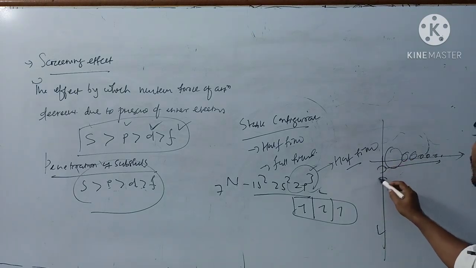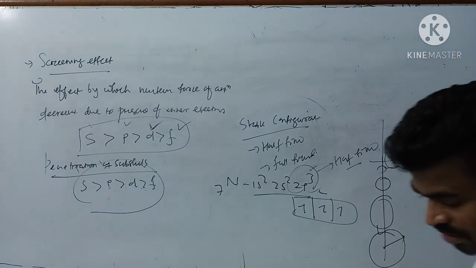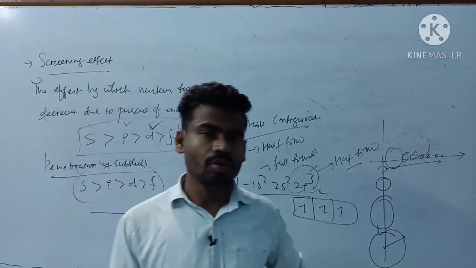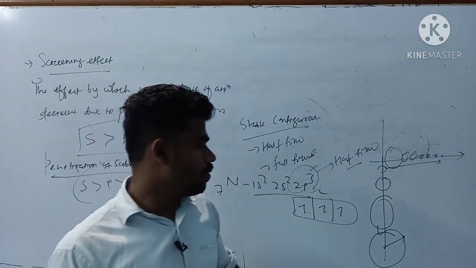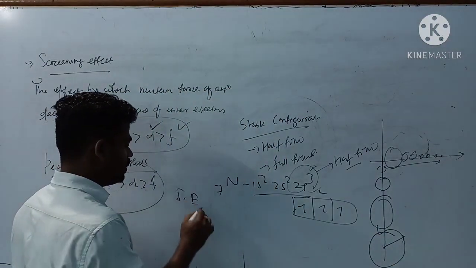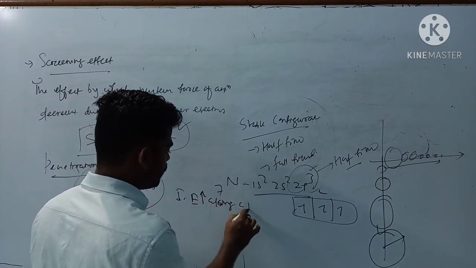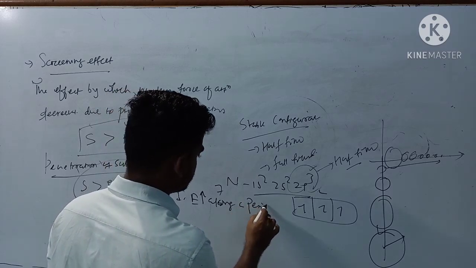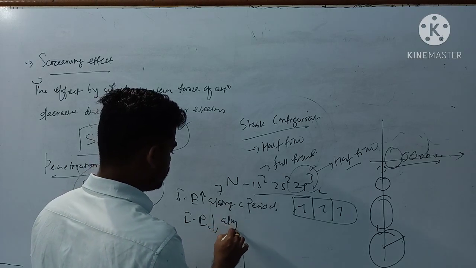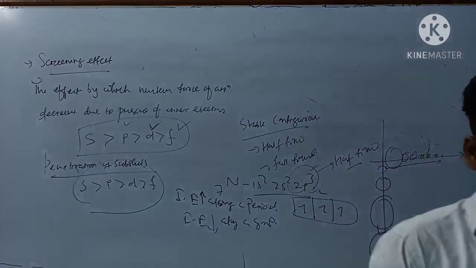And down the group, what happens? Due to increase in atomic size, the distance of a valence electron from the nucleus also increases, and the force of attraction with respect to the valence electron also decreases, so the value of ionization energy along a group decreases. I can write: ionization energy increases along a period, and ionization energy decreases along a group due to additional shells. Clear?